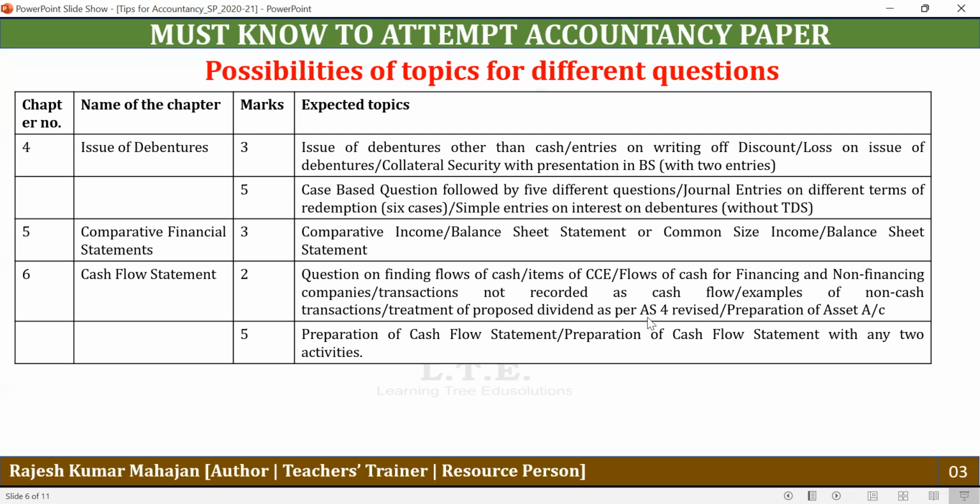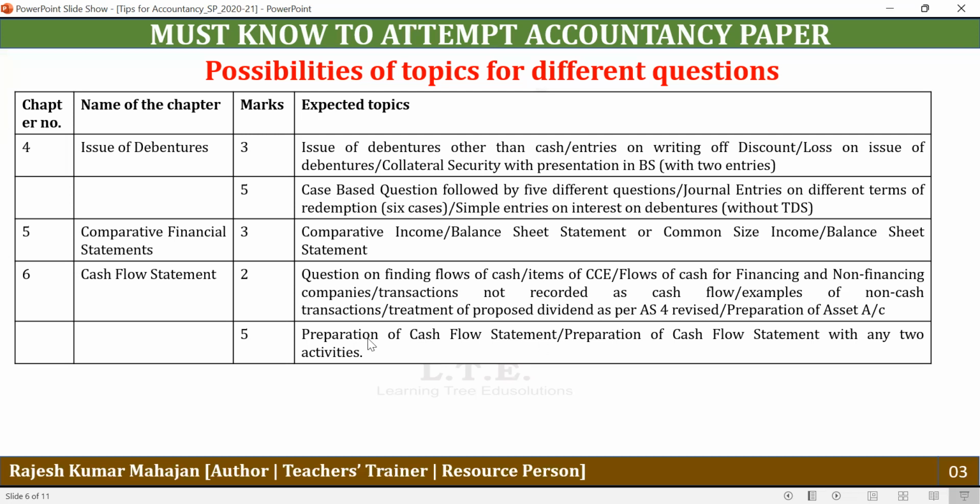And the treatment of proposed dividend as per Accounting Standard 3 (Revised). In simple terms, the previous year's figure has to be shown at 2 different places. One, you have to add it to the net profit before tax, and also you have to show it as a minus item, payment of proposed dividend, under the financing activity. There can be more complicated cases under this topic, but we will be discussing those different complicated cases in other videos. Here we are basically discussing the most important points you need to know.